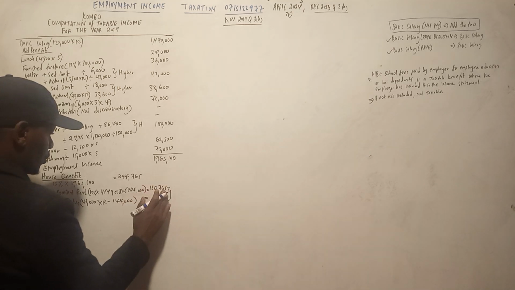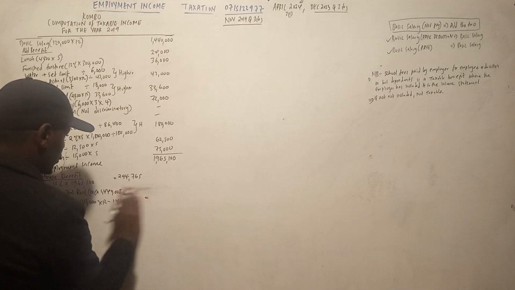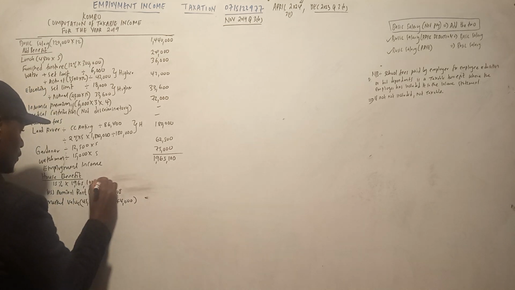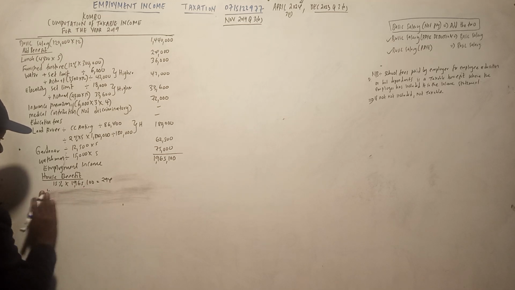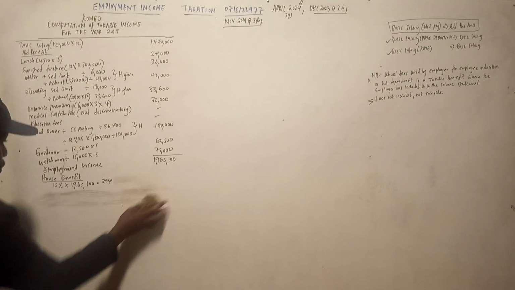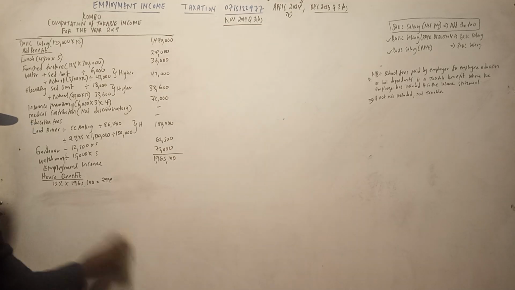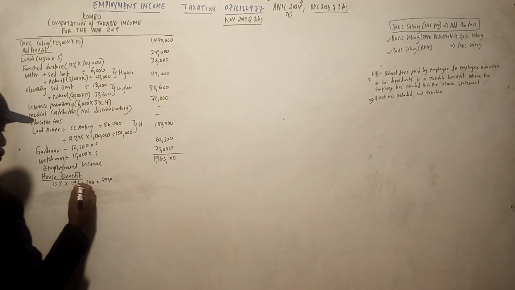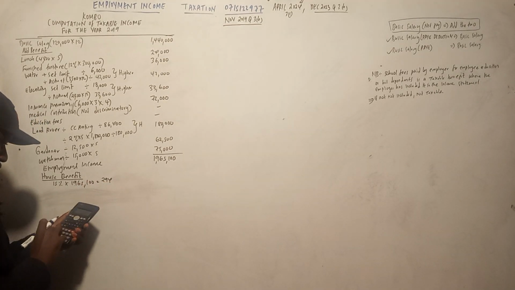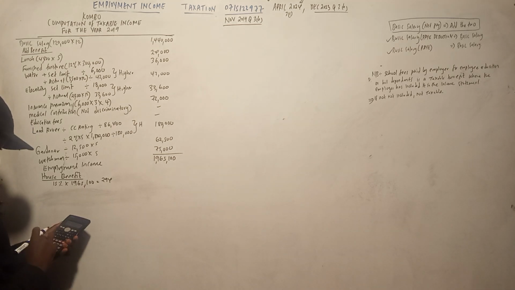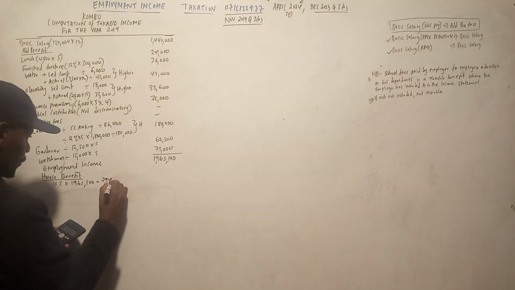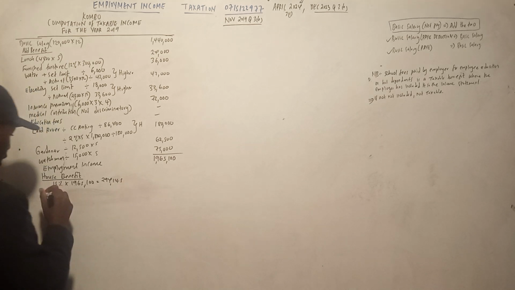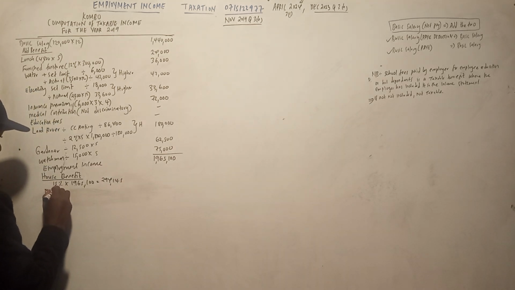Acha nirudishe nyuma kidogo. 294. Let me put it, niweke it was shape. Ndio kwa line moja. So haya fanya hivi kwanza na huyu. So 0.15 times 1965 100 is 293 415. We can go to the market value first.